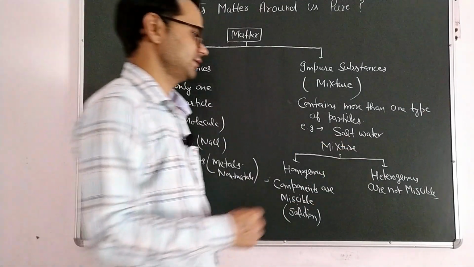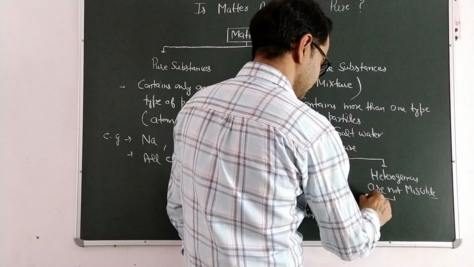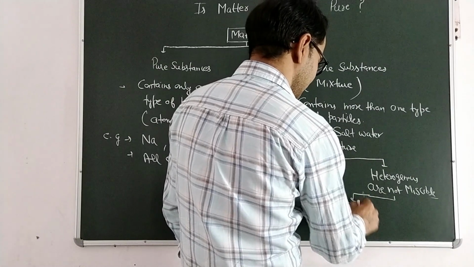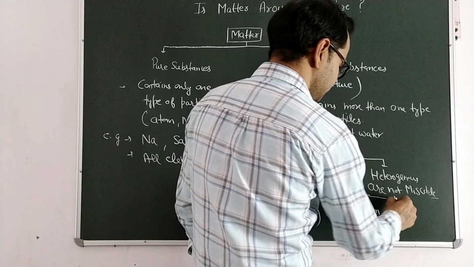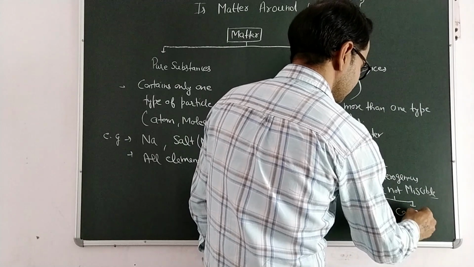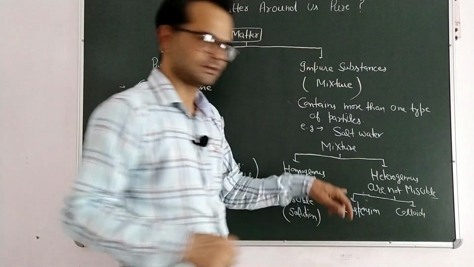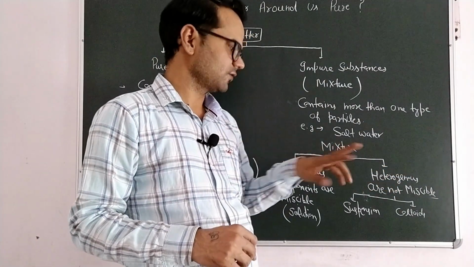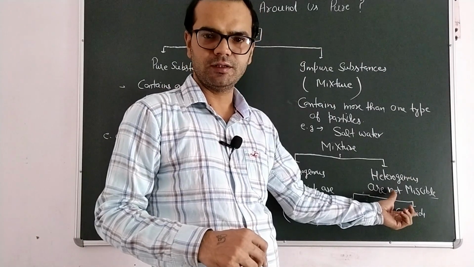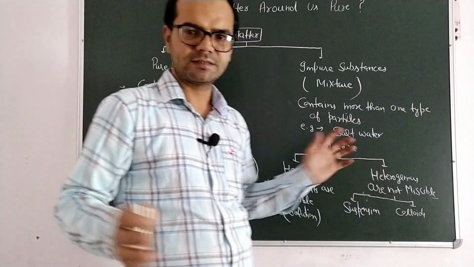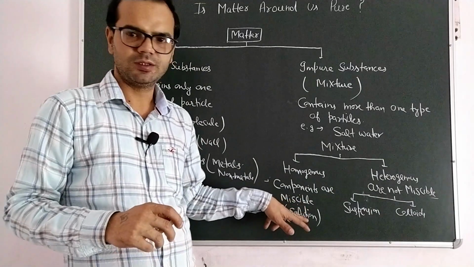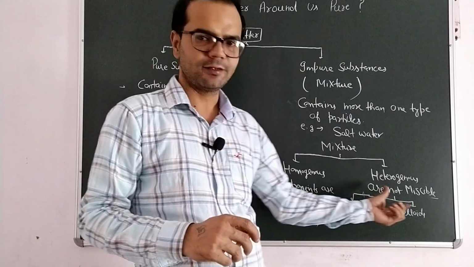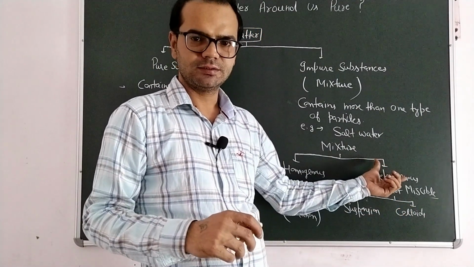And for heterogeneous mixtures, examples are suspension and colloids. In suspension and in colloids, particles will not mix with each other, but in a solution, particles will mix with each other. So a solution is a homogeneous mixture, but suspensions and colloids are heterogeneous mixtures.